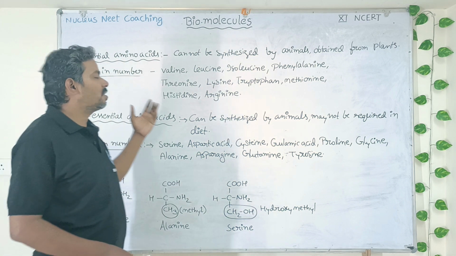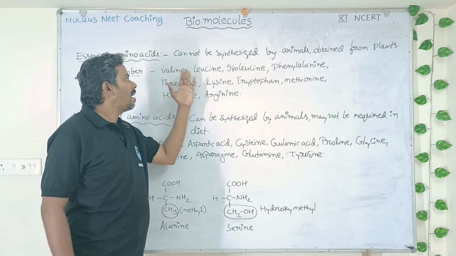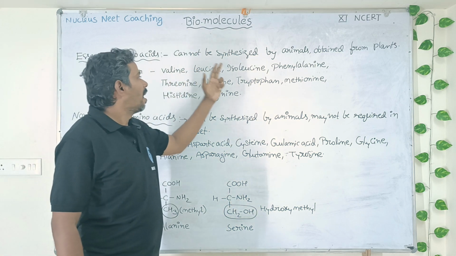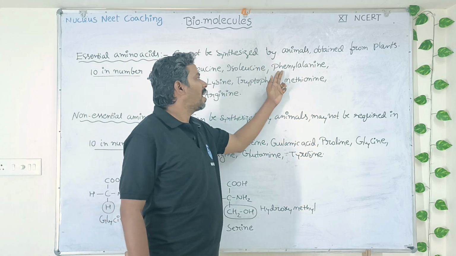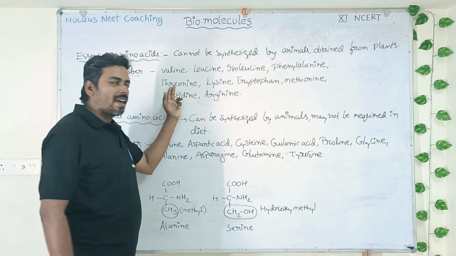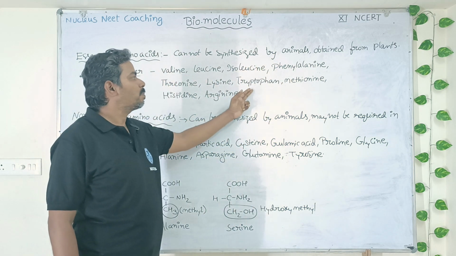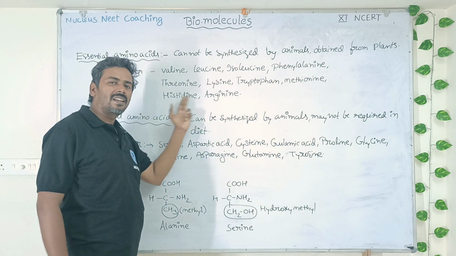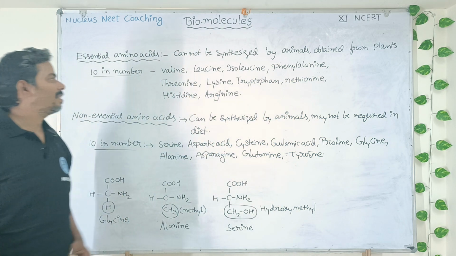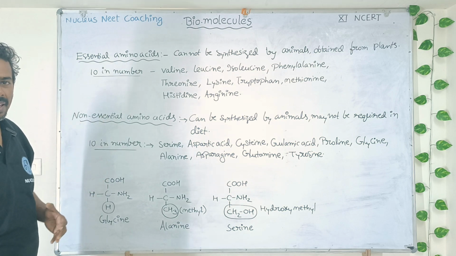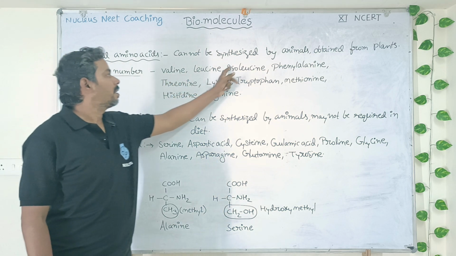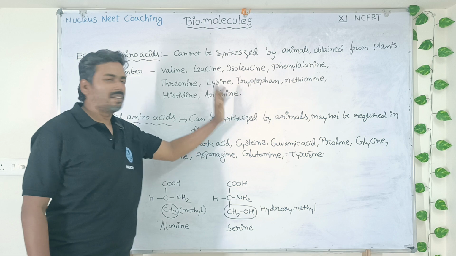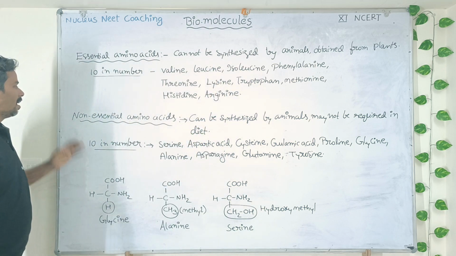What are those 10 essential amino acids? Valine, leucine, isoleucine, phenylalanine, threonine, lysine, tryptophan, methionine, histidine, and arginine. So these are the 10 essential amino acids. So 1, 2, 3, 4, 5, 6, 7, 8, 9, 10, 10 essential amino acids.